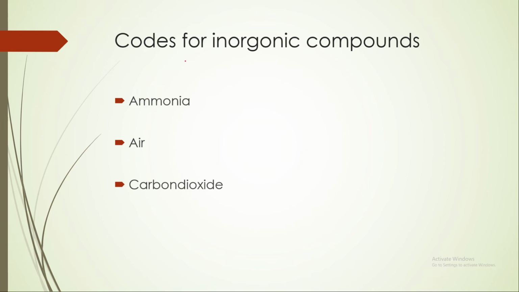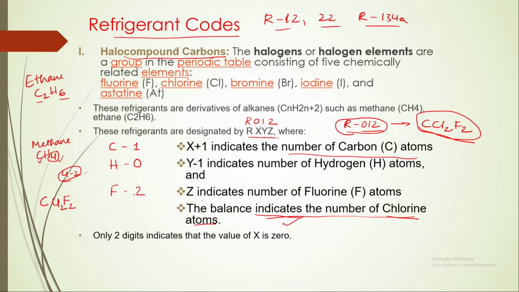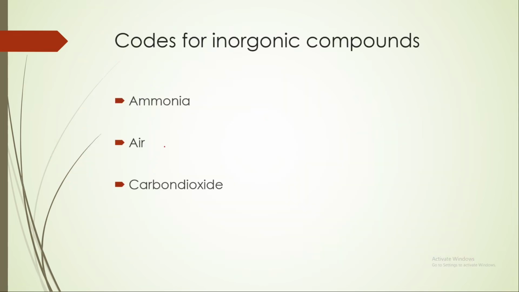Whereas this methodology is used only for halocarbon compounds. For inorganic compounds like ammonia, air and carbon dioxide, the first digit is always 7 and the remaining 2 digits XY are the molecular weight of the compound.